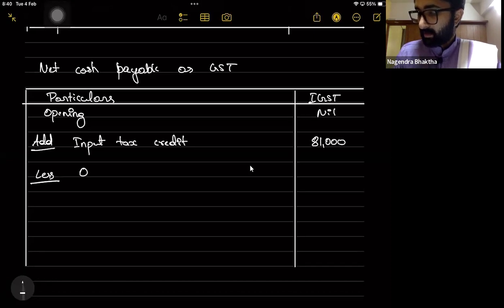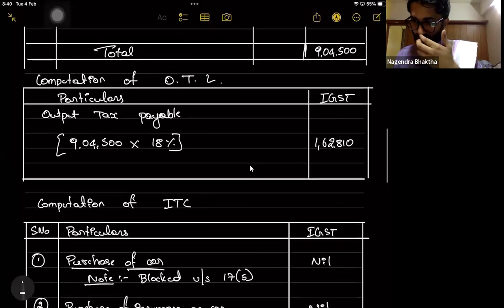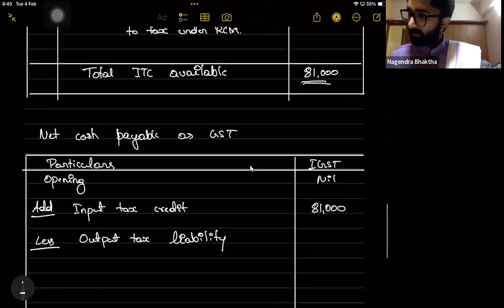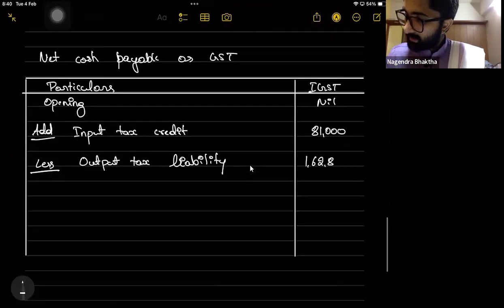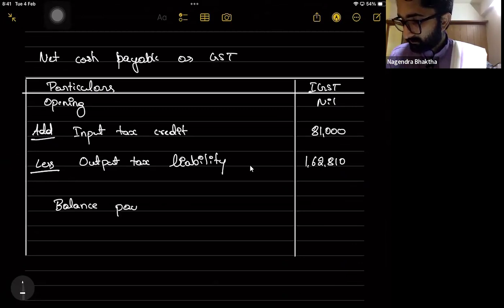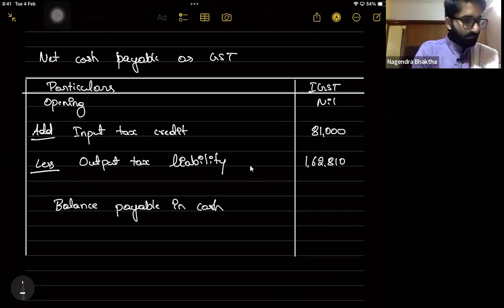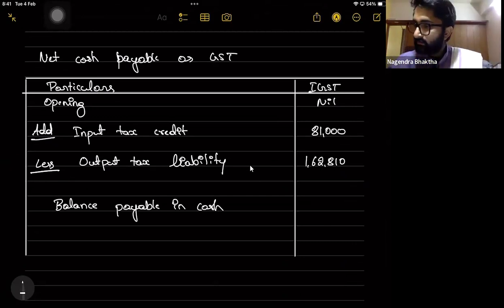Less output tax liability. How much is the output tax liability? 1,62,810. So the balance payable in cash: 1,62,810 minus 81,000 is equal to 81,810.